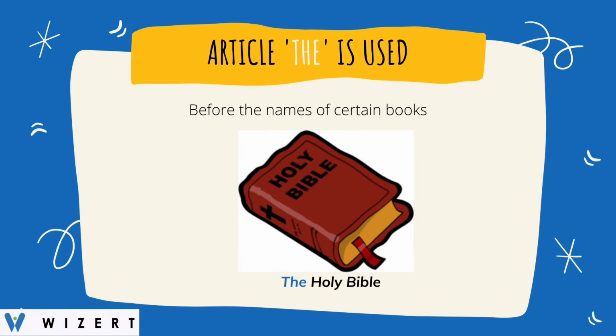Article the is used before the names of certain books. For example, the Holy Bible. The is also used before classics in literature like the Iliad, the Odyssey, etc.